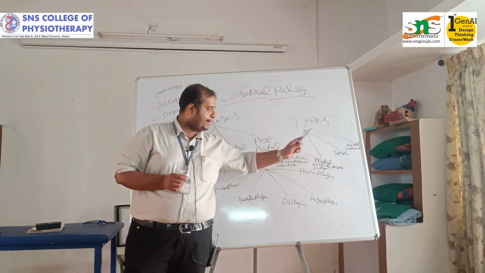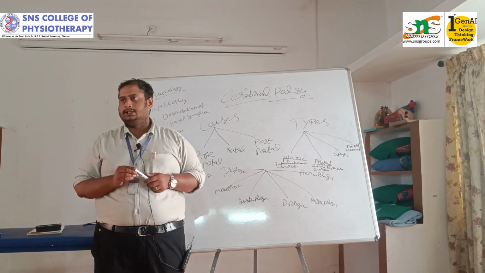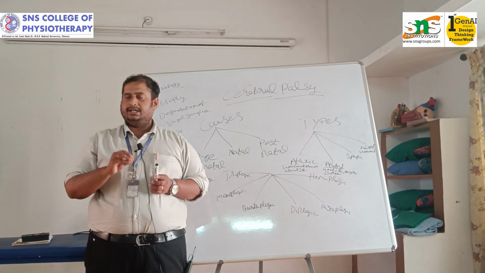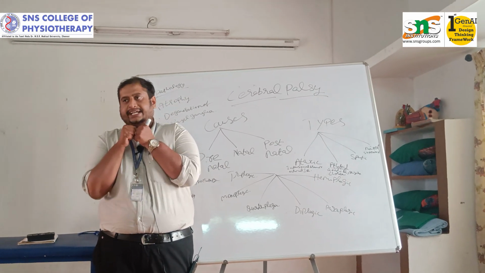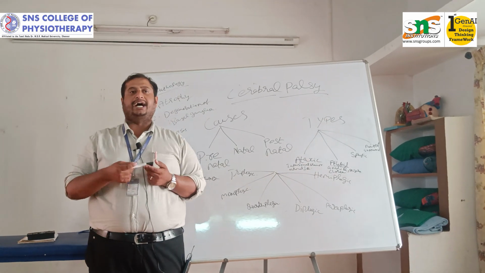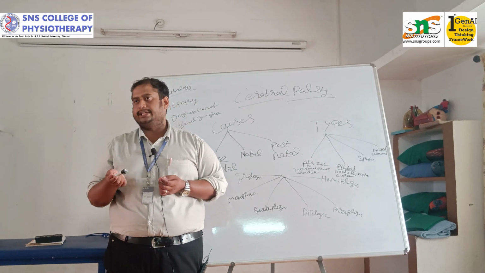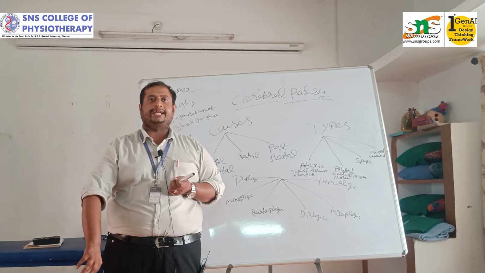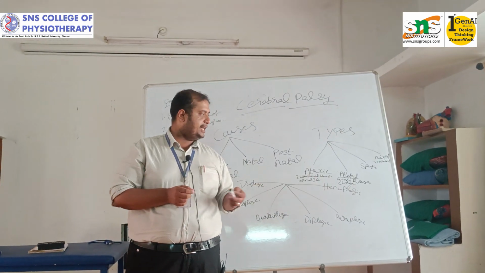In spasticity, the baby goes spastic, which means the tone is higher than our normal muscle value. It is higher than our required muscle value, so it goes into a very contracture state. It is the spasticity. In this athetoid, the baby goes very flaccid. What's meant by flaccid here? Decrease in the muscle tone. The baby cannot move his or her limb. It is coming under the athetoid state.